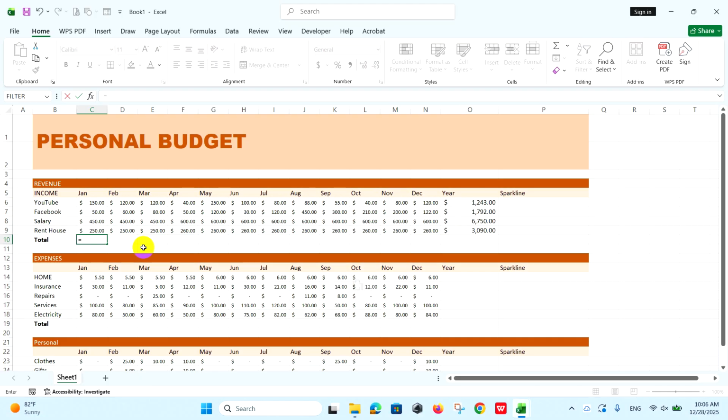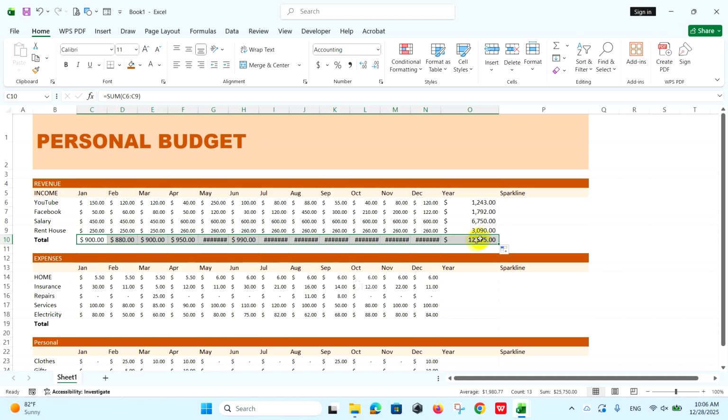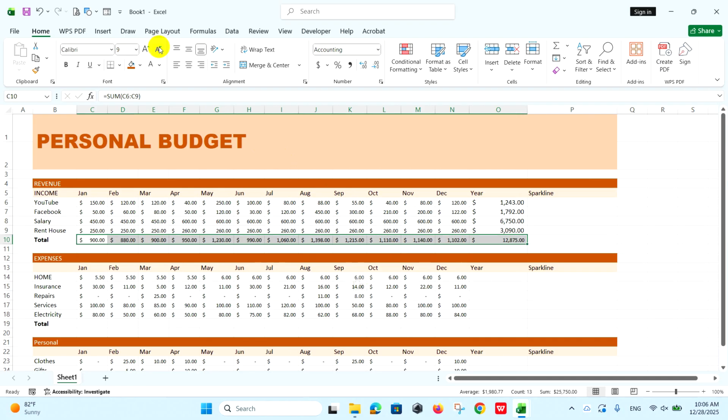Next, calculate monthly income. Press equals and the SUMIF function. Select the cells and close parentheses and enter. If you want to show the other cells with the result, click and hold on this point and pull to the right. Okay, the total income is complete.